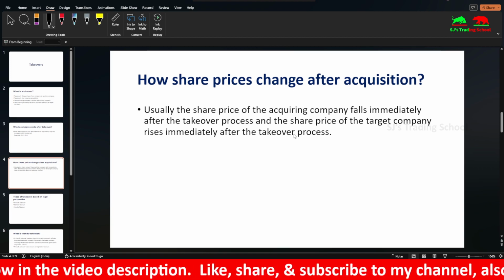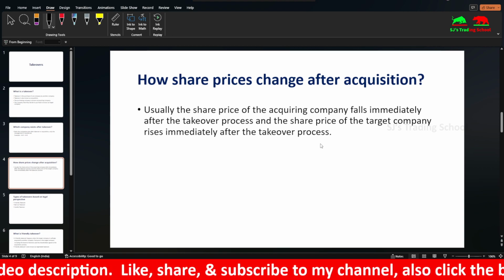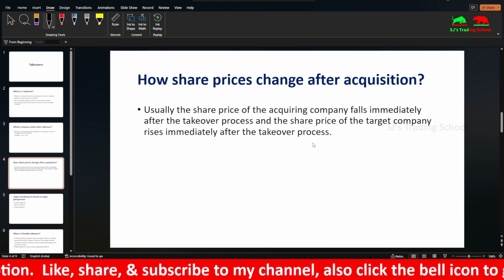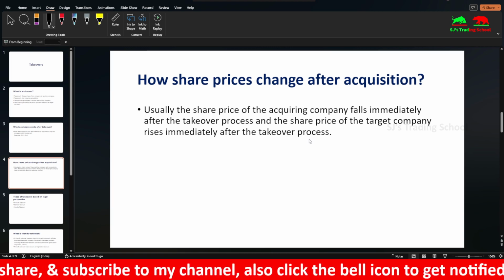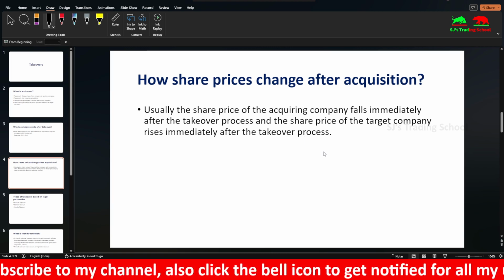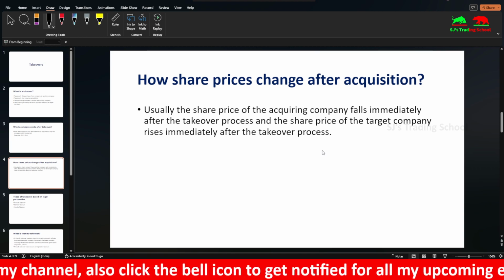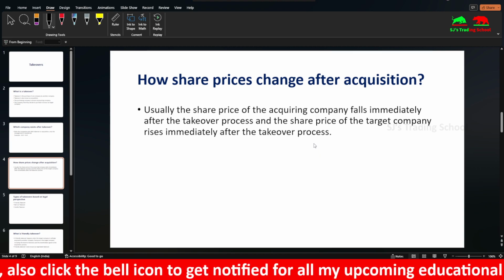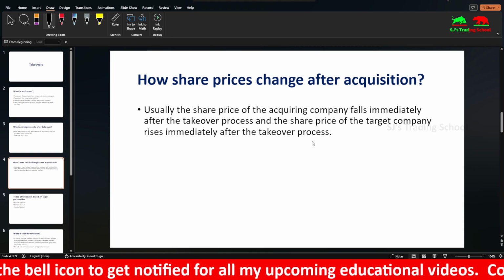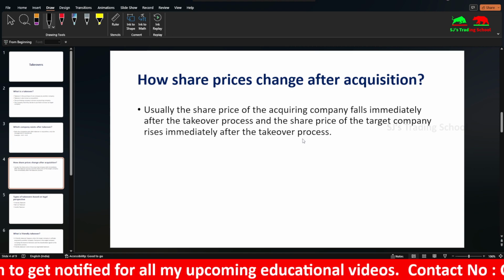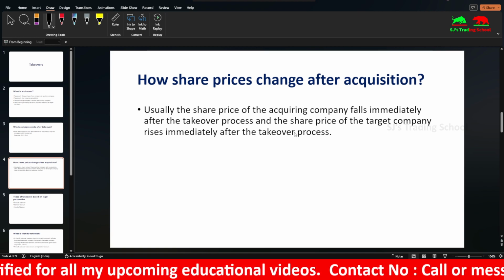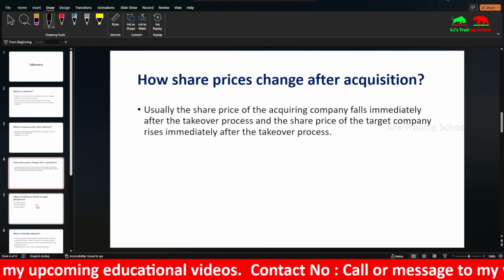That is why the share price of the acquiring company immediately falls after the takeover process, and the share price of the target company rises immediately after it. But in the long term, the share price of the acquiring company will see a spike due to good financial strength after the business booms. After the takeover of the new company, in the upcoming years the share price would eventually increase. So this is one thing.